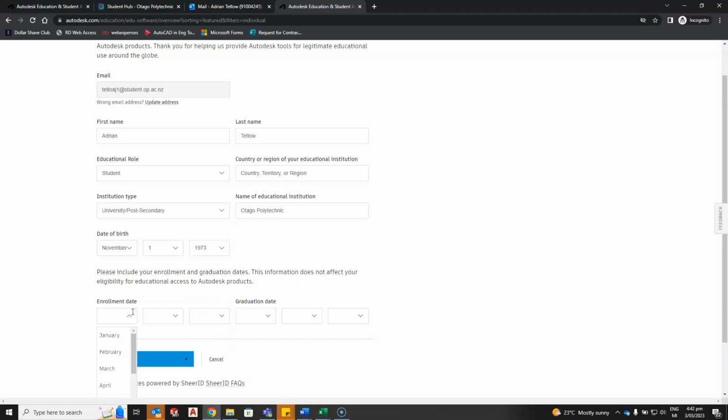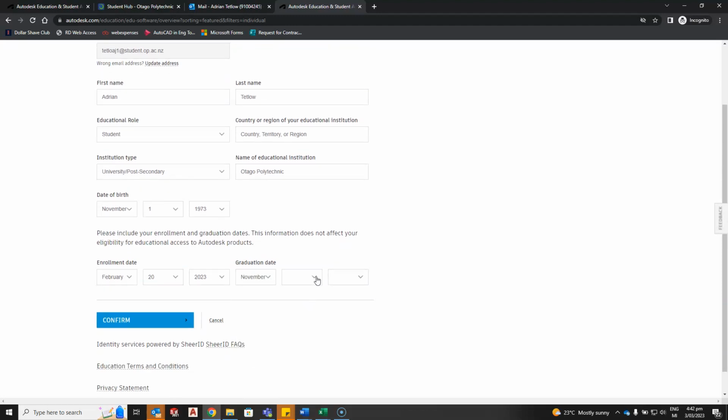So your enrolment date is when you're starting your course. I think for this year. And so I think you should be able to probably put in, if you're here for 2 years, try putting that in. So it won't necessarily be the 24th next year, but we'll just pick something around about there.